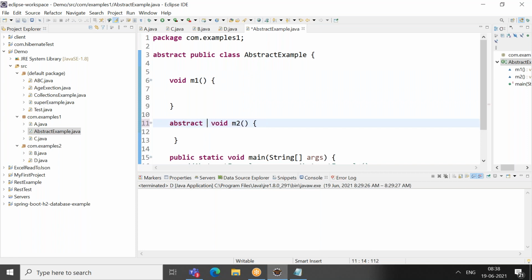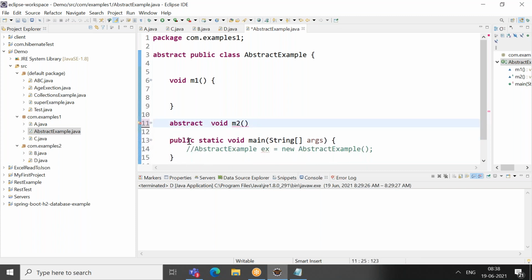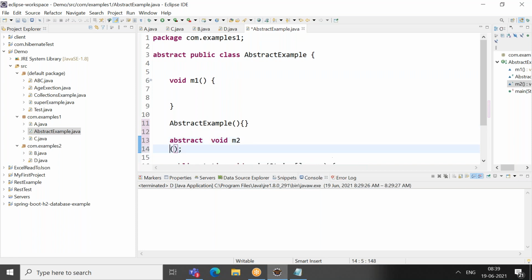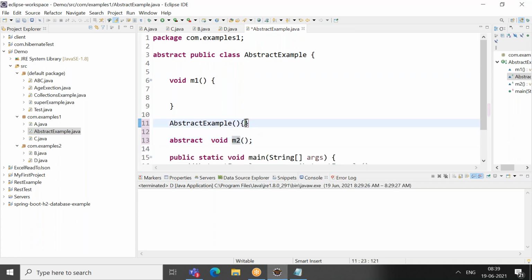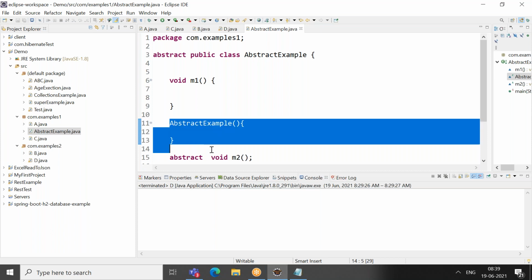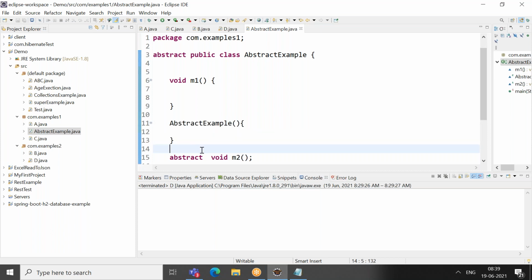Can we create a constructor of an abstract class? No, you cannot. Sorry, you can create it, but there is no use. Whenever you write a constructor, it will not throw an error.